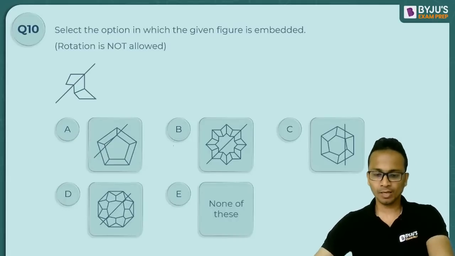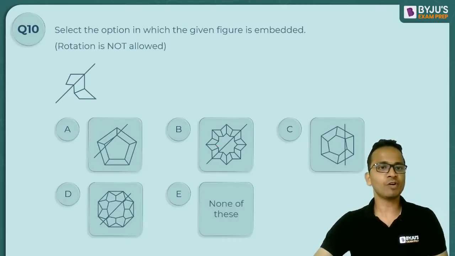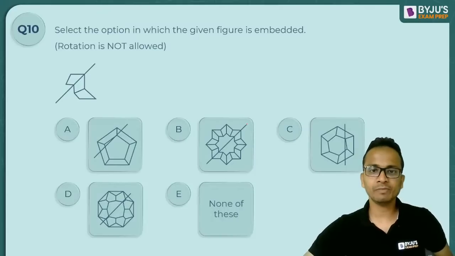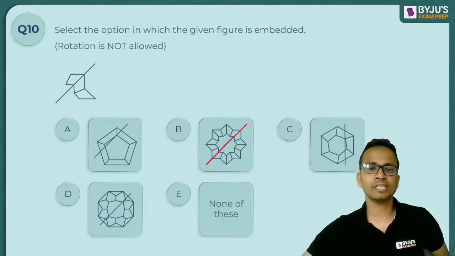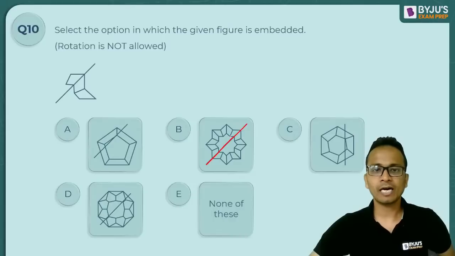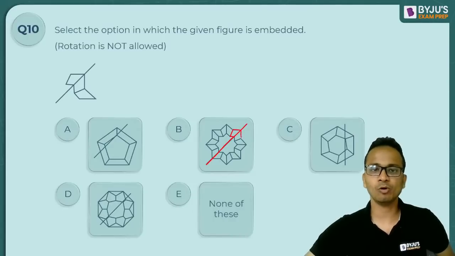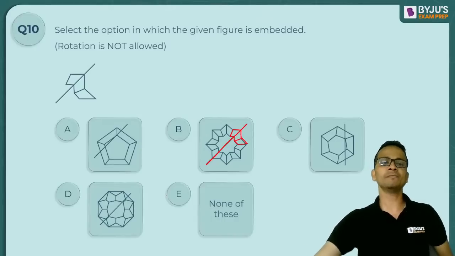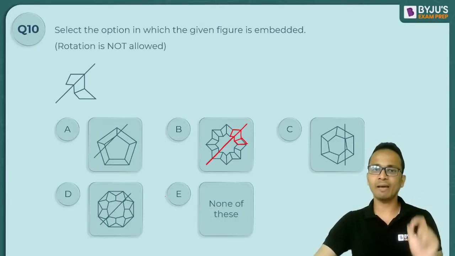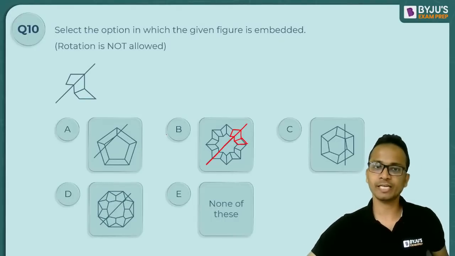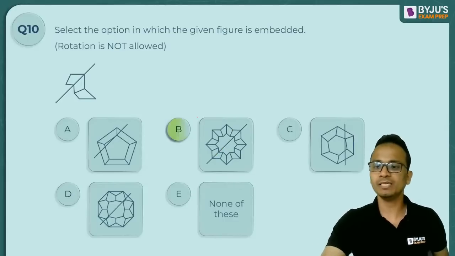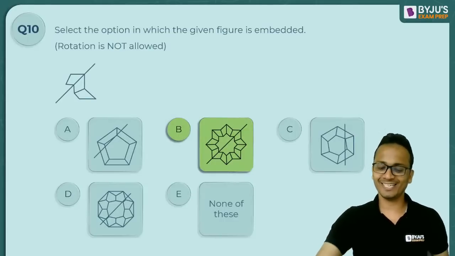All right. So now most of you have given option B as the answer. So let me see. I have this straight line present in option B. I have this part on the left hand side, and then below, yes, I have this part. So option B definitely has the figure embedded in it. So the correct answer has to be option B, and yes, this is the correct answer.